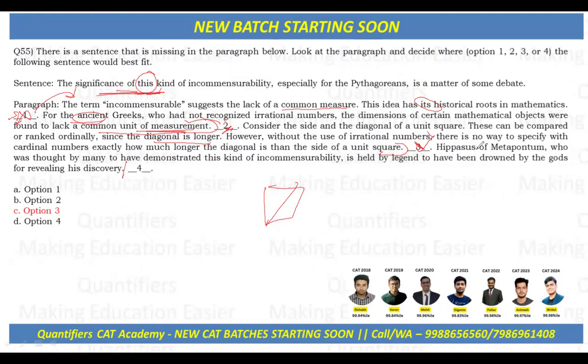Hippasus of Metapontum, who was thought by many to have demonstrated this kind of incommensurability. What kind of incommensurability? This kind, which is held by legend. Fourth cannot work, because it serves as a concluding example of the significance and consequences of incommensurability. So that's why the third is the better fit.